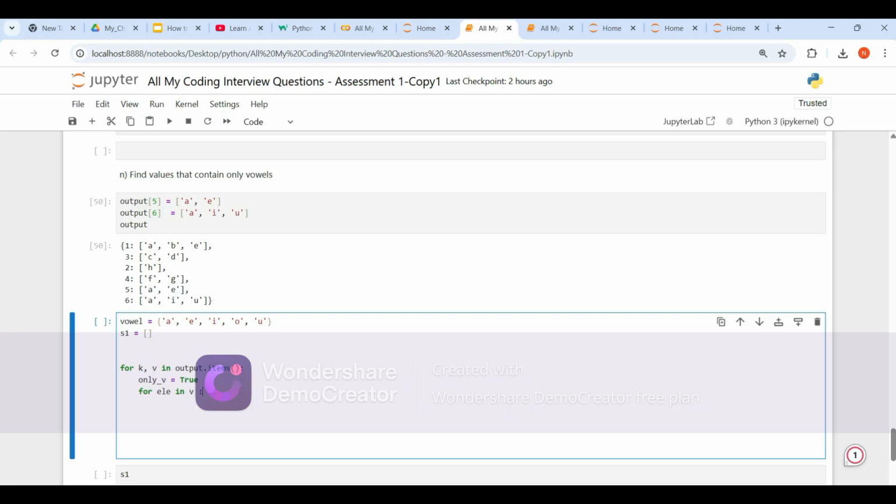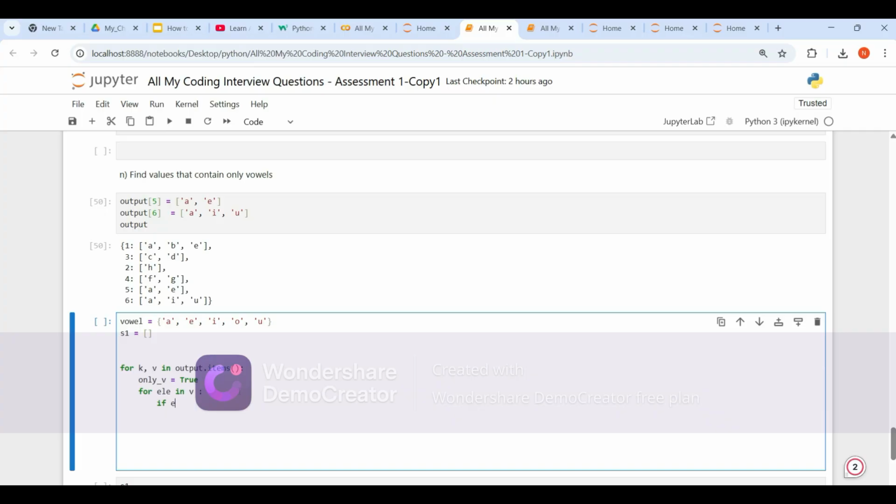For element in v, if element not in vowel, then only vowel is equal to false because it is not a vowel. And let's break this loop.